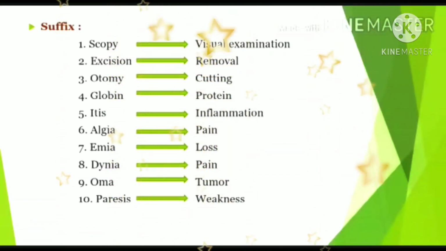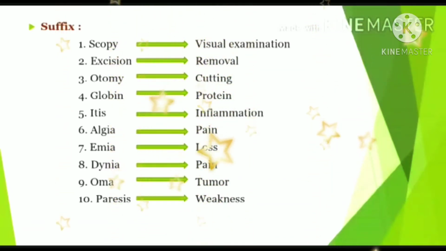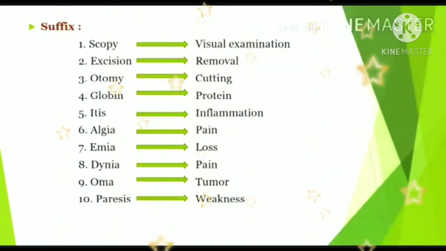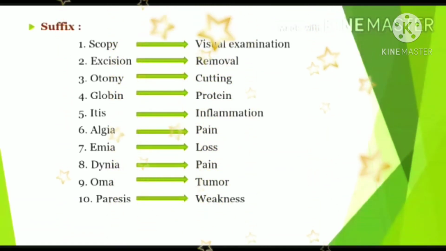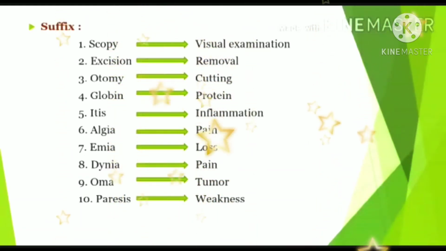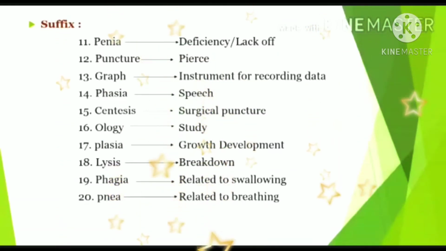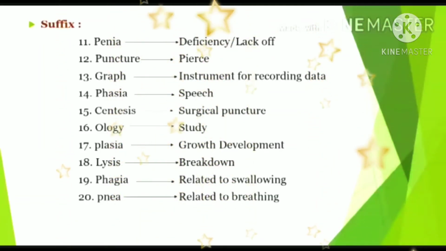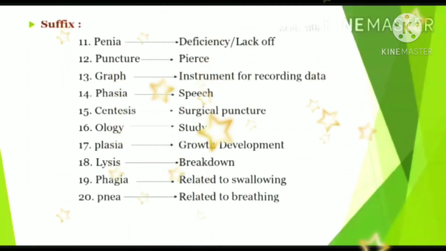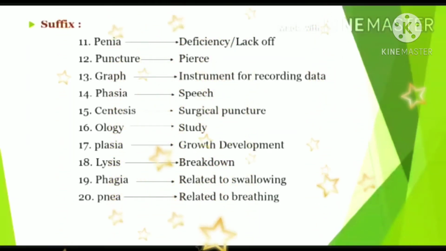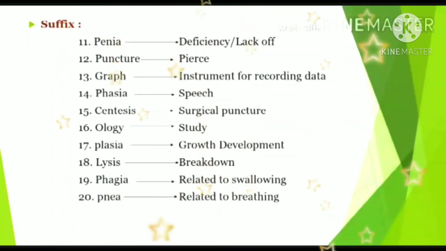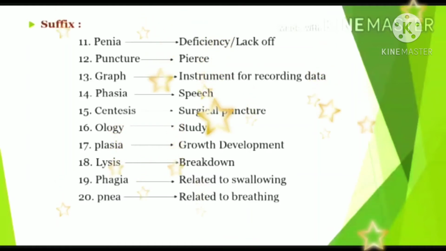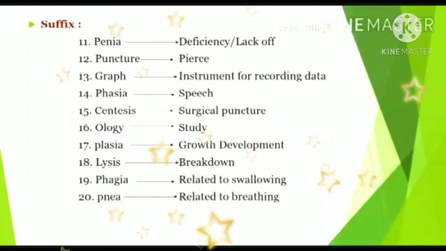Emia, blood condition, like anemia. Dynia, pain. Oma, like carcinoma, it's tumor. Paresis, hemiparesis, like weakness. Penia, deficiency or lack of. Puncture, it's pierce. Graph, it's an instrument for recording data. Electrocardiograph. Phasia, it's speech, like aphasia, difficulty in speech.